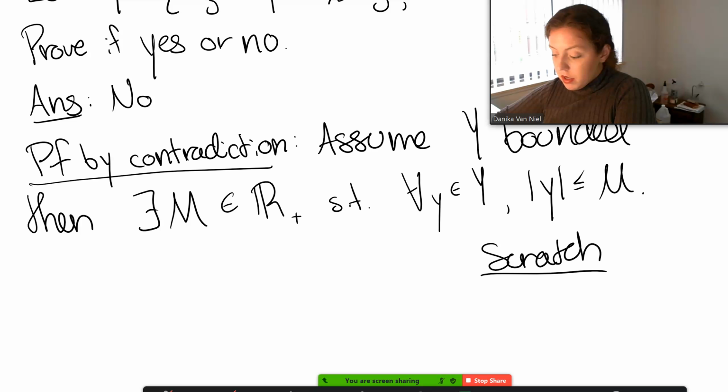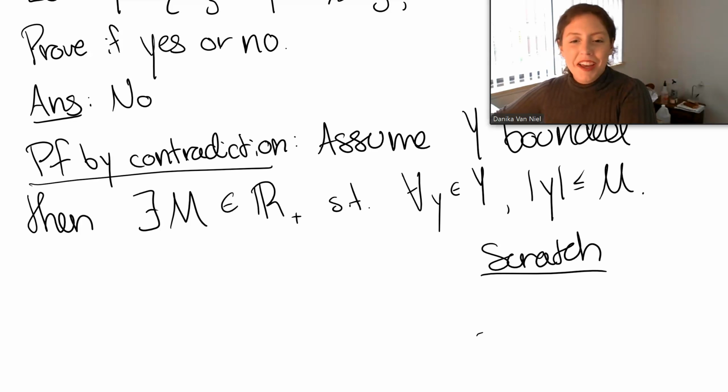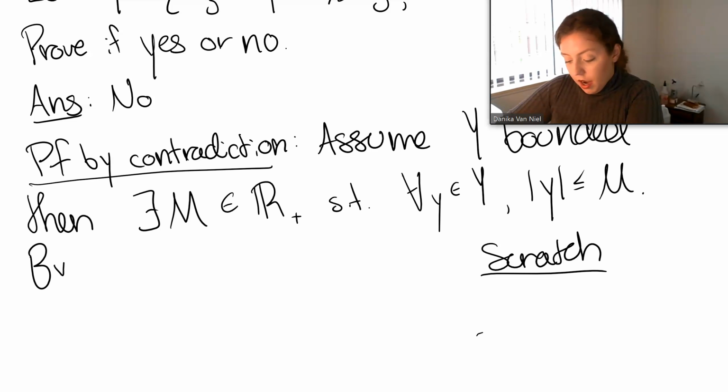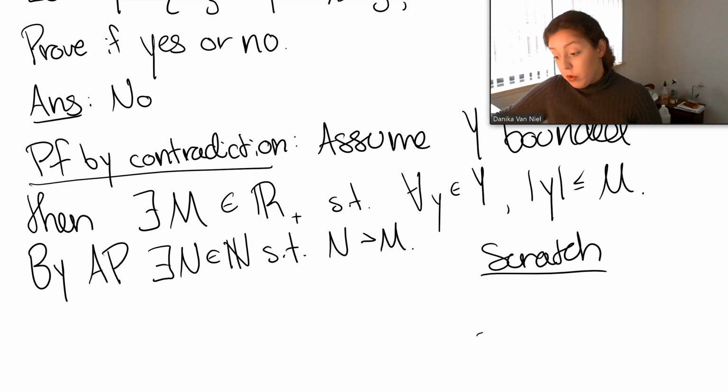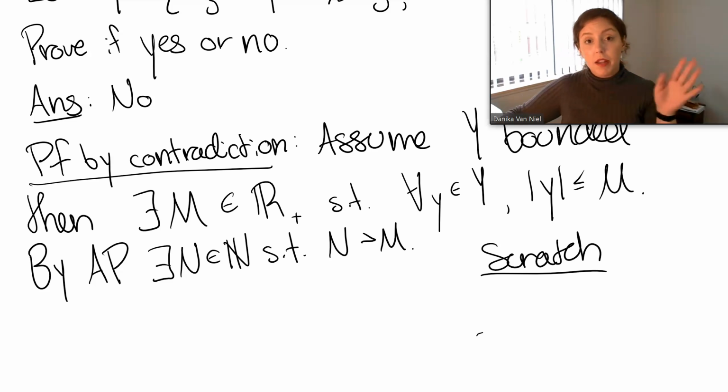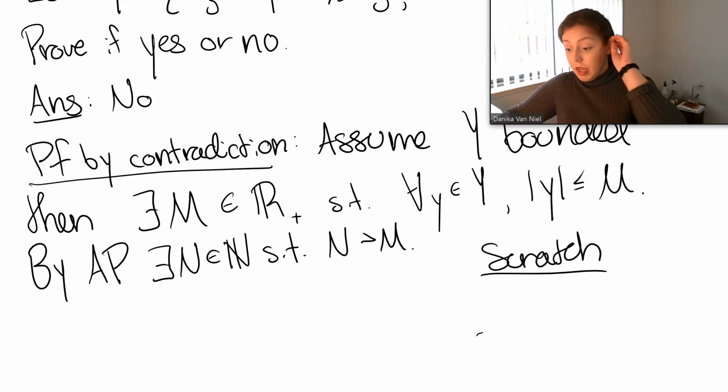So something that you could always do is say, by AP, there exists an N in the naturals such that N is bigger than M. That might not always be extremely useful, but maybe you'll get points for mentioning AP, and maybe you even put in the definition of AP or something somewhere.